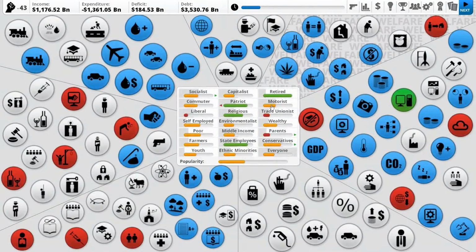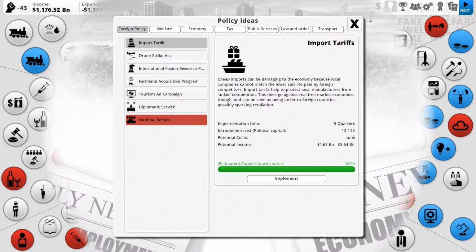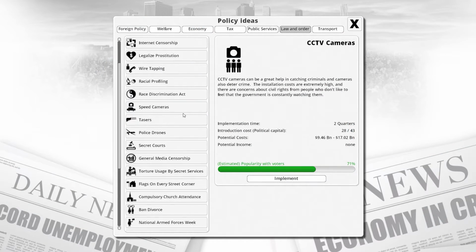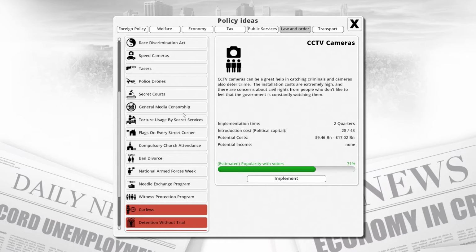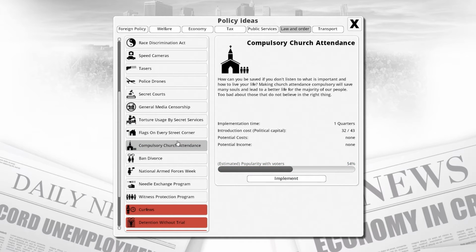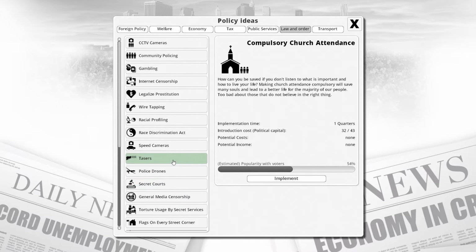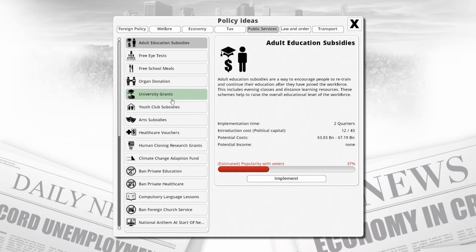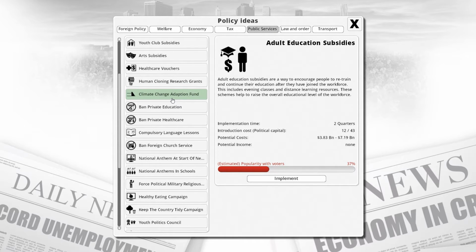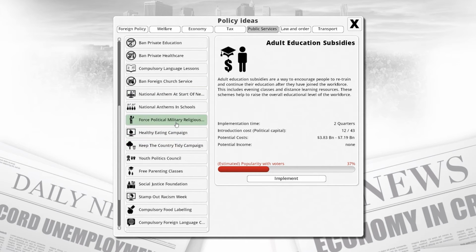Okay, that's probably not fantastic. Thinking anything else we can do to get rid of religious people? I don't know. You could do something like compulsory church attendance. I don't know, that could work. It's maybe a little bit extreme as a first step. Maybe we'll work into something like... I don't know. There's a whole bunch of places we could go with this.